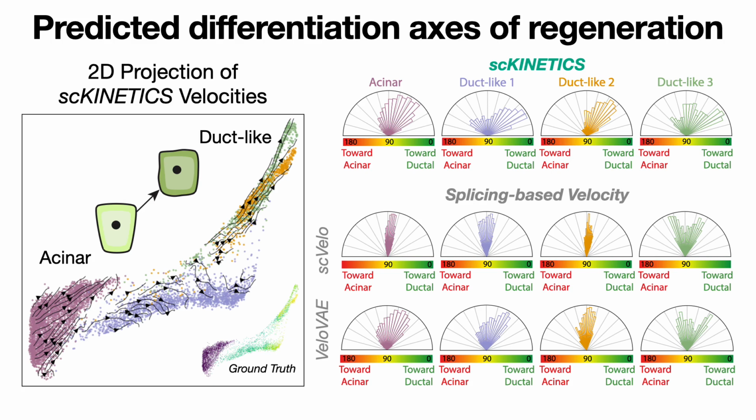We compared to competing algorithms, which are based on splicing kinetics, and found that these vectors often fell around 90-degree angles, and in these cases, this indicates that the predicted vectors are actually orthogonal to the ADM axis, and therefore are largely incorrect.